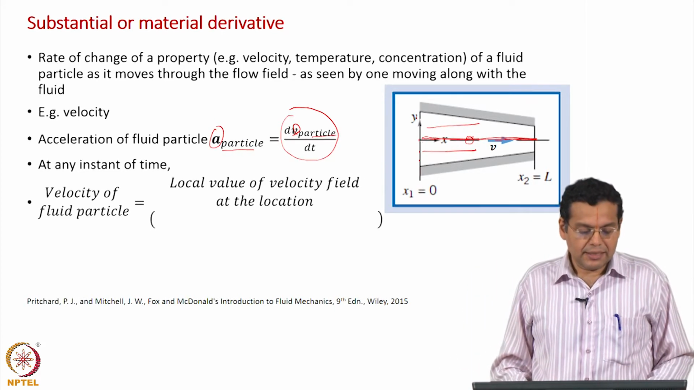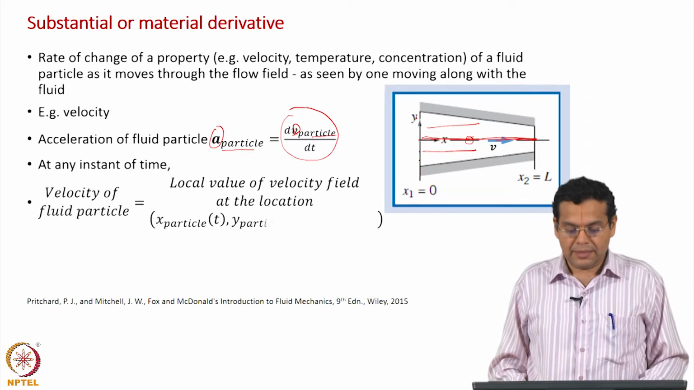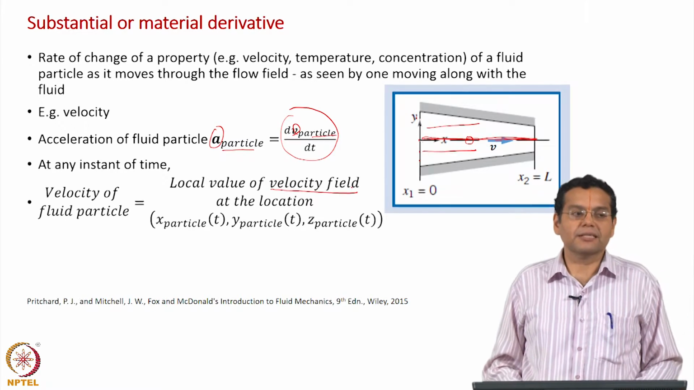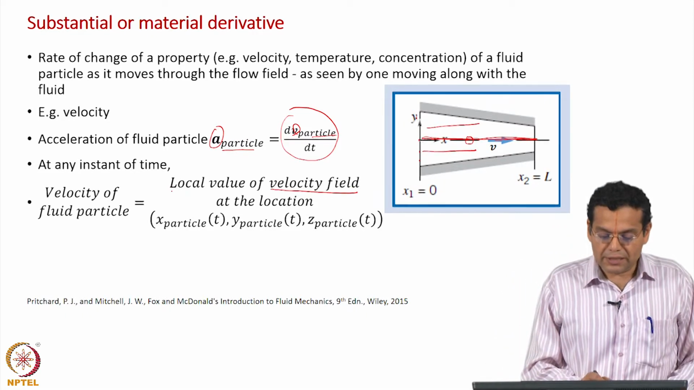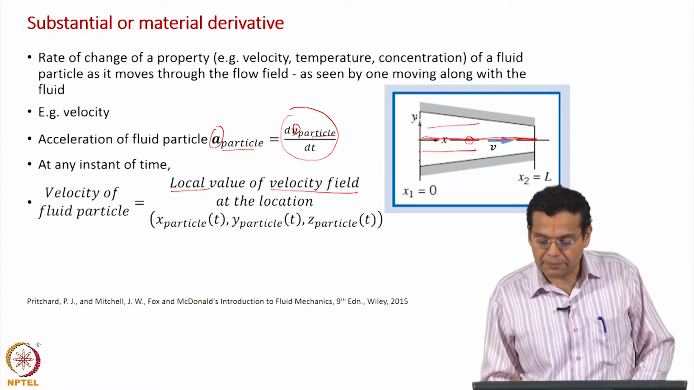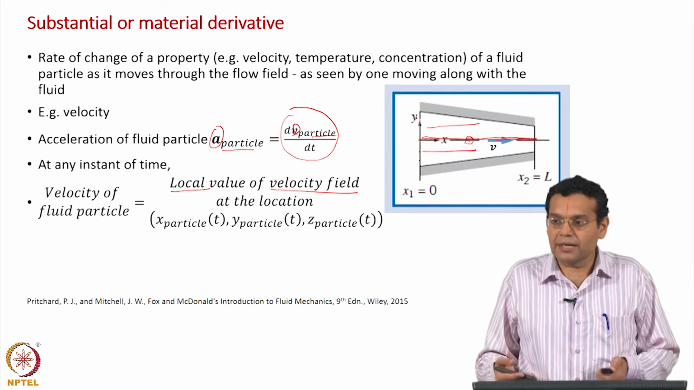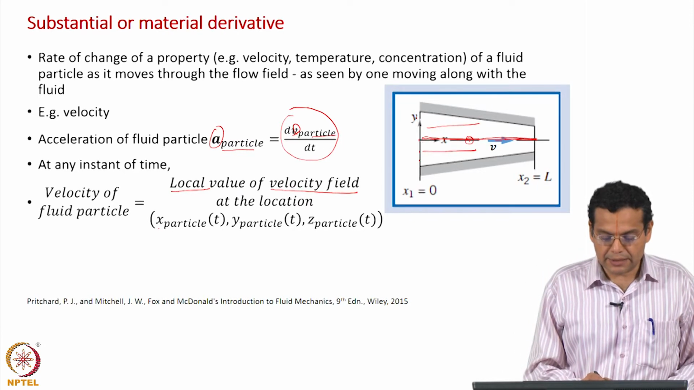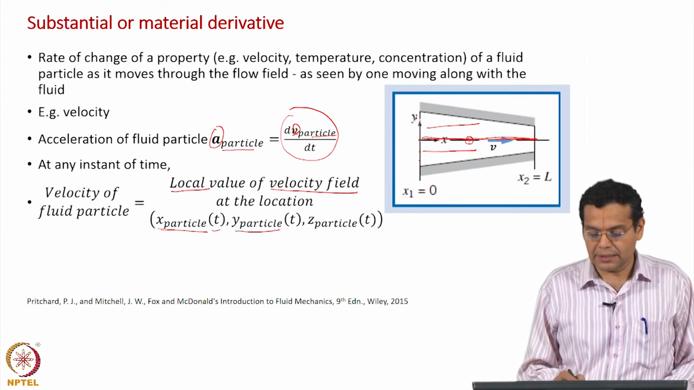The left hand side is from a Lagrangian viewpoint, we are telling from the particle viewpoint the velocity of a fluid particle. On the right hand side, please note the word here, velocity field. We have already discussed that the moment I say field, it represents a Eulerian frame of reference. So, why is it a local value? We are at a particular position at a particular instant, the fluid particle is at that particular location, its velocity should be equal to the velocity of the fluid at that particular location. That is what is represented here as an expression, x particle, the x coordinate of the particle at that particular instant, similarly y particle, similarly z particle.